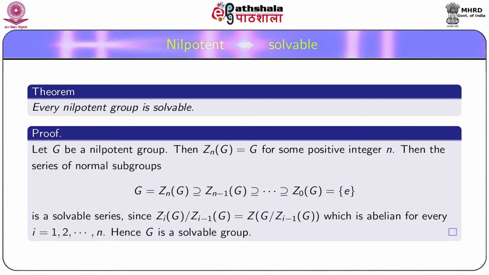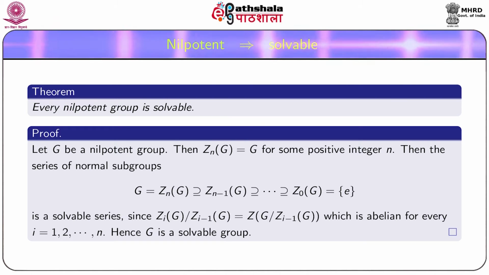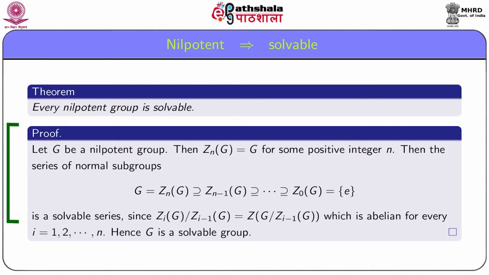A group G is called nilpotent if Zn(G) equal to G, where Zn(G) is defined inductively as the unique normal subgroup of G such that the center of the quotient group G by Zn minus 1(G) is equal to the quotient group Zn(G) by Zn minus 1(G). Anyway, consider a nilpotent group G.